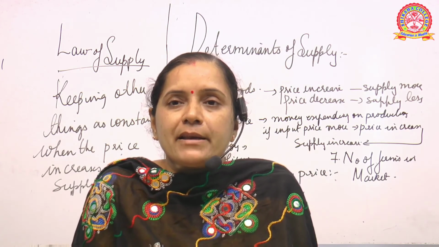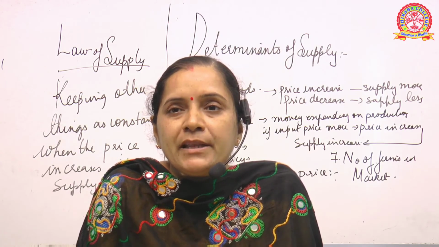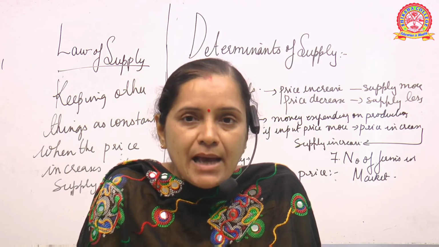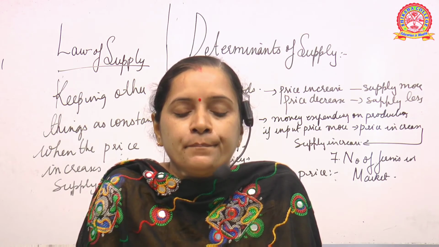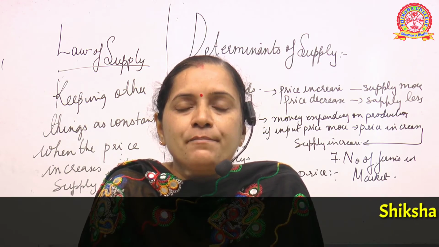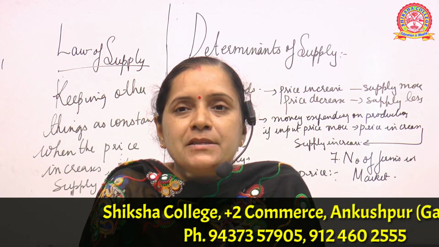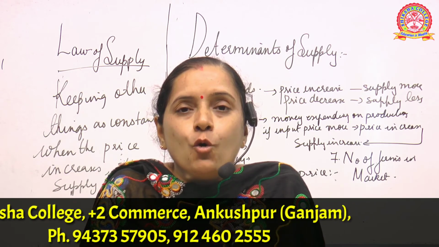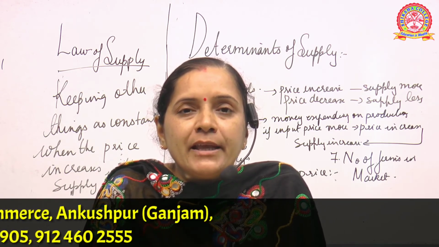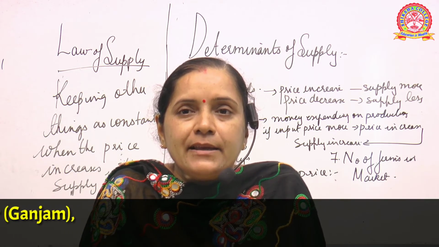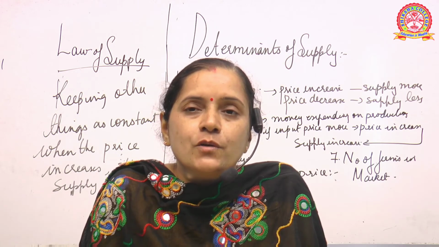We are talking about a market with a number of firms. So when there are many firms, competition is very high, every seller is struggling to make profit, and every person is trying to sustain or make their own position in the market. So when there are a number of firms in the market, the supply may also get affected.